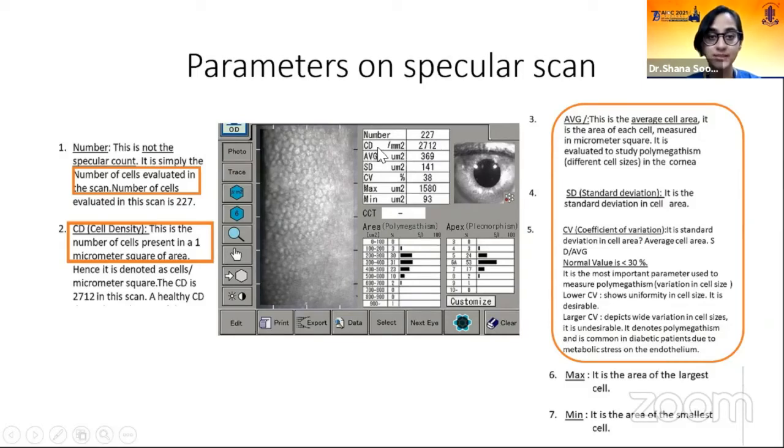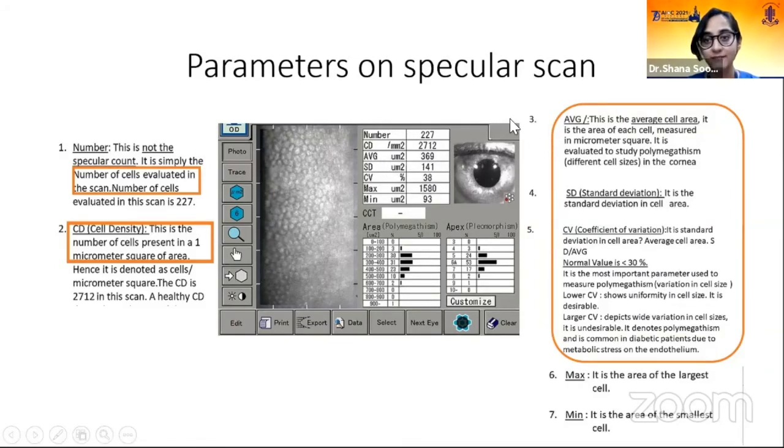Next, we move on to CD, which is cell density. This is the number of cells present in a 1 micrometer square of area. So hence it is denoted as number of cells per micrometer square area. So the cell density in the scan is 2712. A healthy cell density is more than 2000 or more than 2500. Also, it depends on the age of the patient. So this cell density is what we take as cell count, which helps us in decision making with intraocular surgeries.